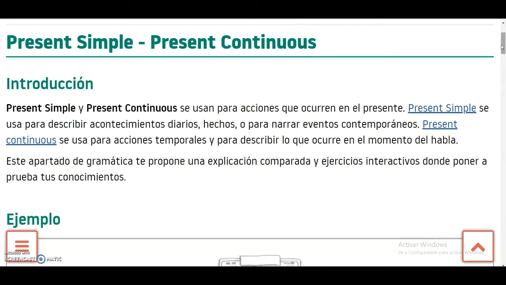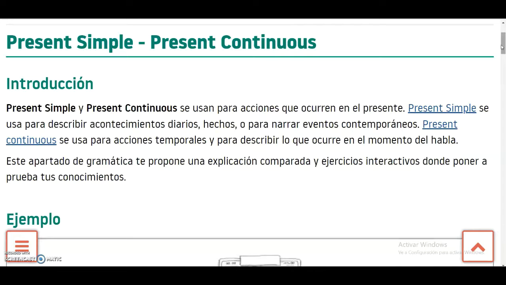For example, to talk about habits or something that is common in your daily routine, in your life. Okay, events, or maybe to make an affirmation, to say something to somebody.